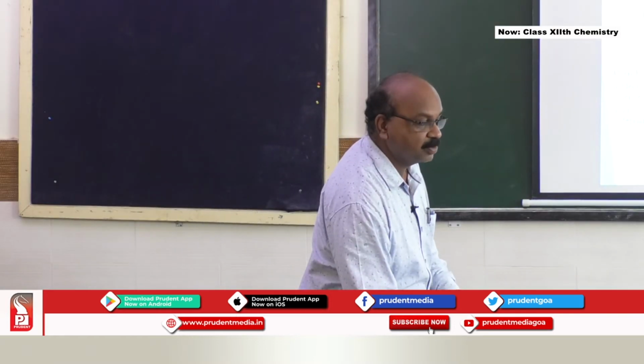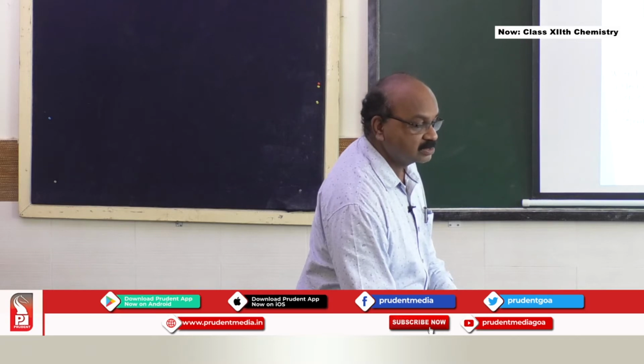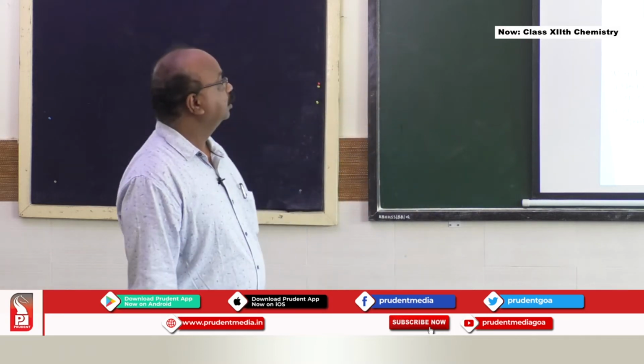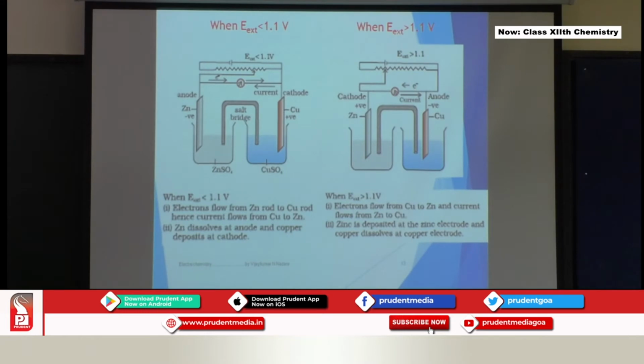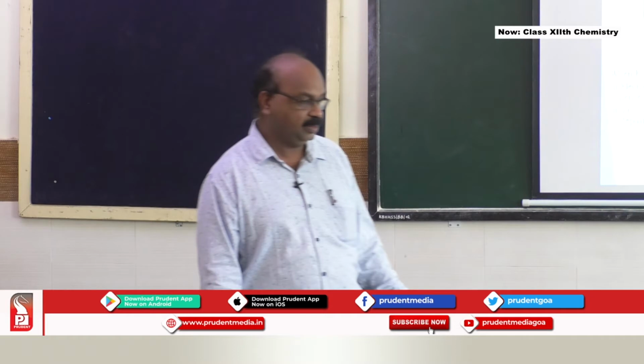So to summarize, I am going to show you both in one screen here. Two conditions. The middle condition we have seen: when E external is equal to 1.1, no flow of current, no chemical reaction. But on the other side, you can see that for less than 1.1, electrons flow from the zinc rod to copper. There, electrons flow from copper to zinc and the current is exactly opposite to it. Zinc dissolves at the anode and copper deposits at the cathode in the first case, and in the other we have seen zinc is deposited at the zinc electrode and copper dissolves at the copper electrode. The reactions are getting reversed.